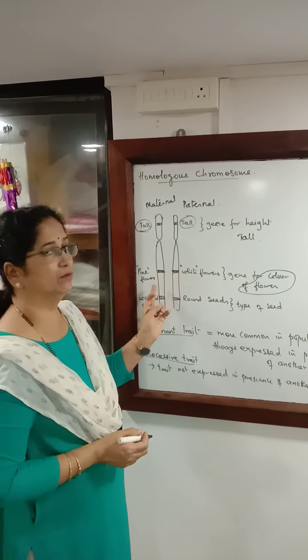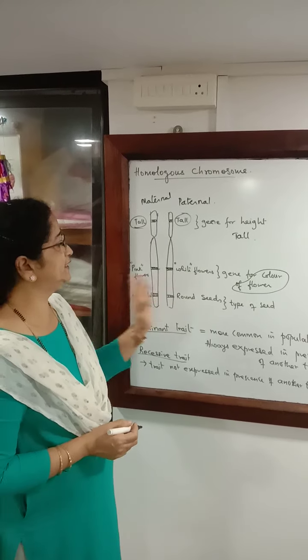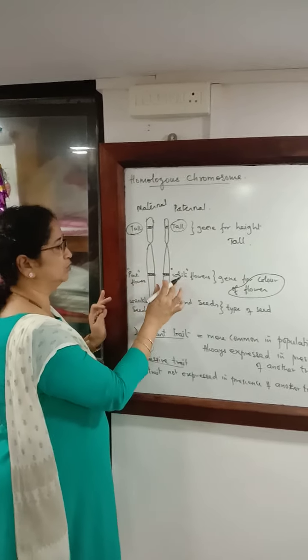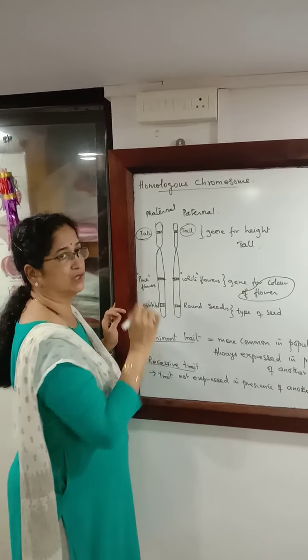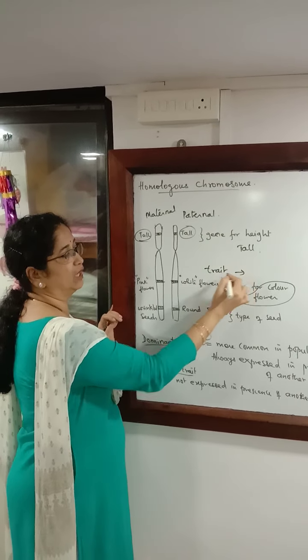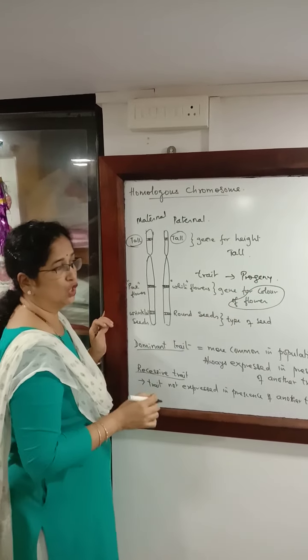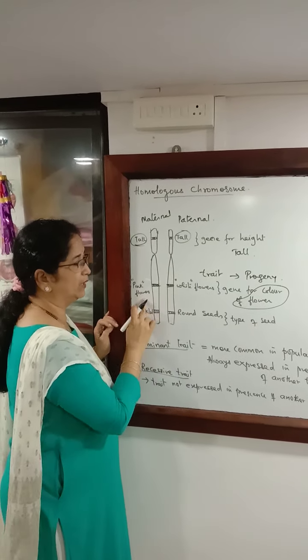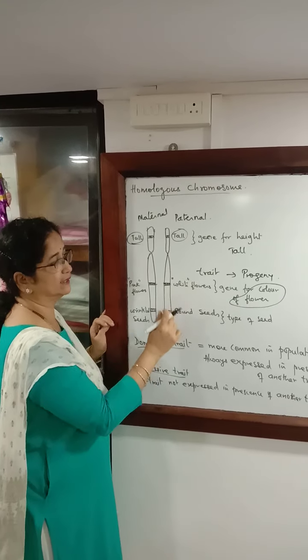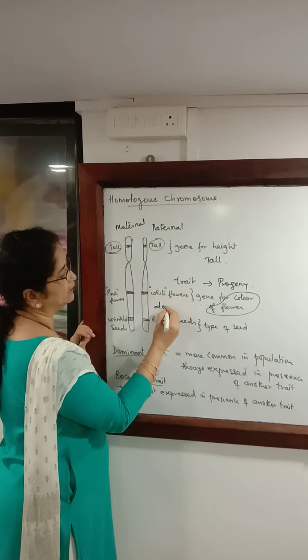So here the information of color of flower on the two chromosomes is different. According to this, the feature seen, the character seen, the trait, the color of flower in progeny will be affected. So progeny will have either pink flowers or white flowers. That depends on which of this trait is dominant.